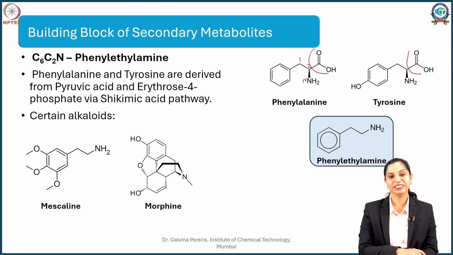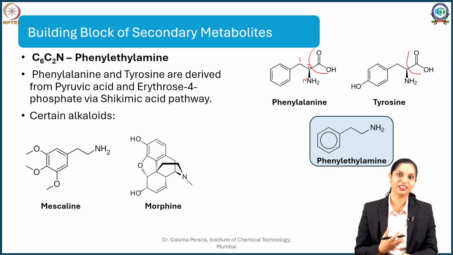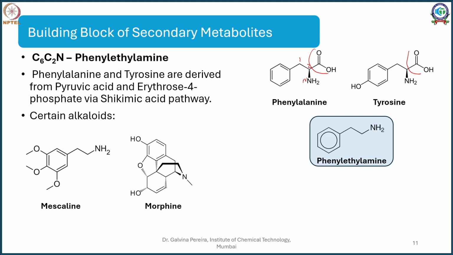An example of a CNS stimulant is mescaline, which occurs in certain cactus species such as peyote, and a good example of an analgesic agent is your alkaloid morphine. Here again the methoxy is nothing but the contribution of SAM, but this is not a phenylpropanoid, this is a phenylethylamine. Whereas in this case it is a little difficult to visualize, but let us try.